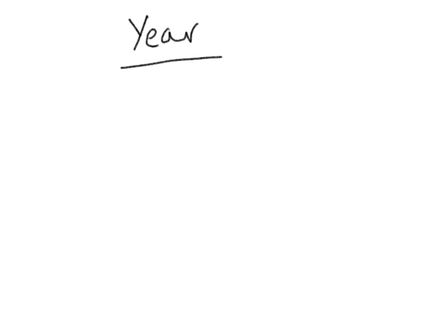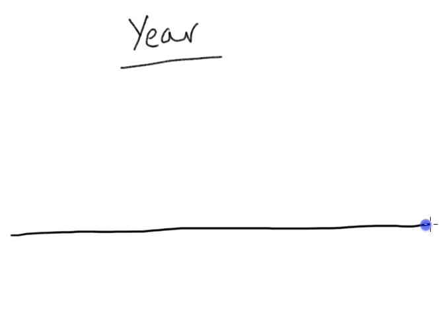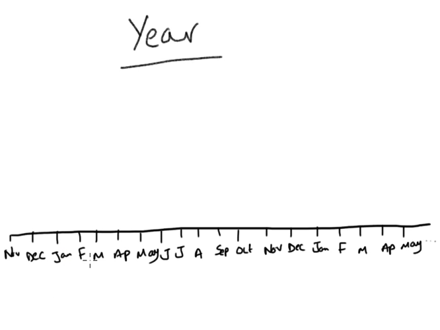Okay, if I was to draw for you, let's say, a timeline, let's draw the line here and add in the months. So November, December, January. Here we are, quickly did it.